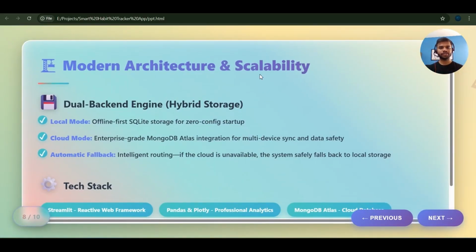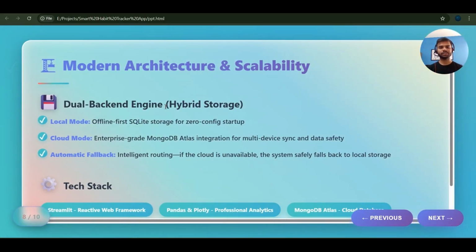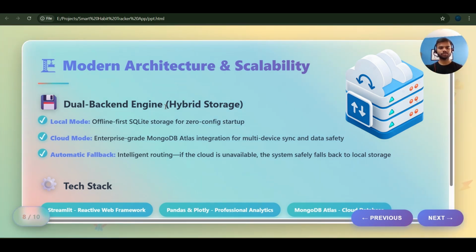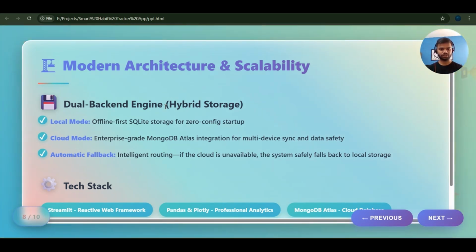The next is modern architecture and scalability. I have created this app in such a way that it will run on your local mode if local storage is enabled, and it can also shift itself to cloud mode if you just change the condition from true to false. But in this video, I will only show you local mode, and in the next video, I am planning to help you to host this project on Streamlit so that you can access this project even from your mobile device.